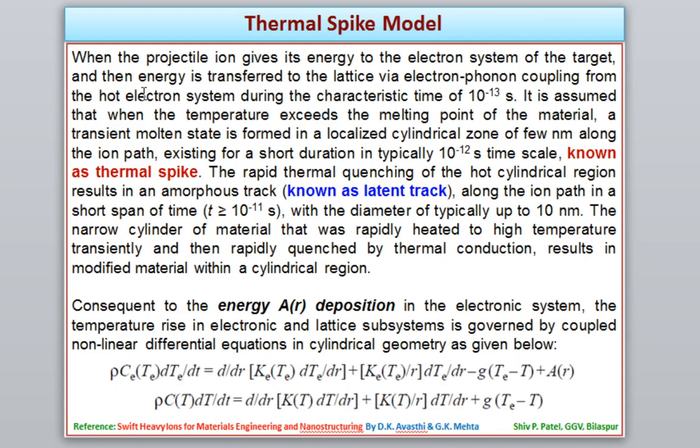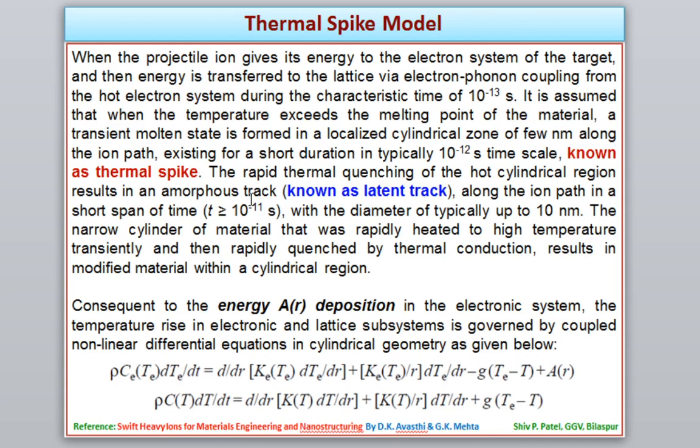It is assumed that when the temperature exceeds the melting point of the material, a transient molten state is formed in a localized cylindrical zone of a few nanometers along the ion path, existing for a short duration, typically on the 10 to the power minus 12 second time scale, known as the thermal spike. Rapid thermal quenching of the hot cylindrical zone means the temperature will decrease because this phenomenon is happening in a very short time. Then the hot cylindrical region results in an amorphous track.